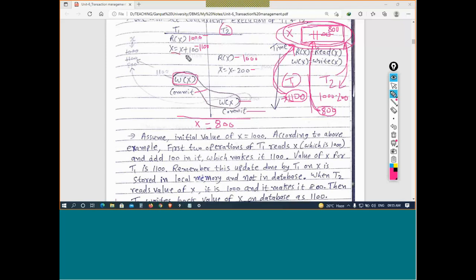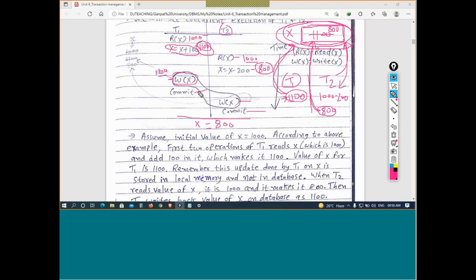The database has not been updated. This is reading the database: the database value of x is 1000. It is subtracting, and this is also in local, temporary memory. Now it is writing, so it will make it 1100 in the database. Okay, done.